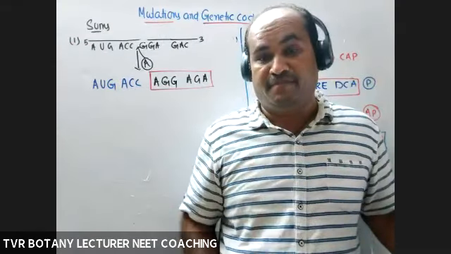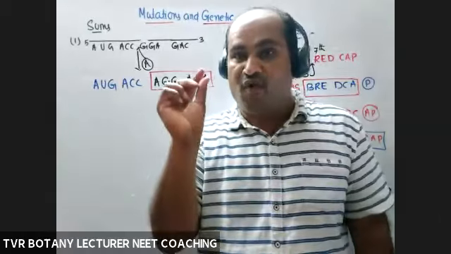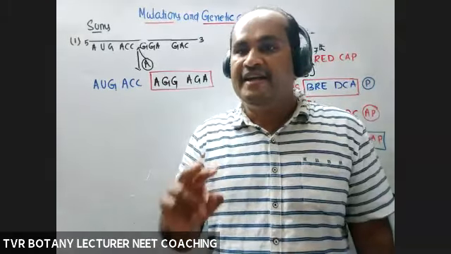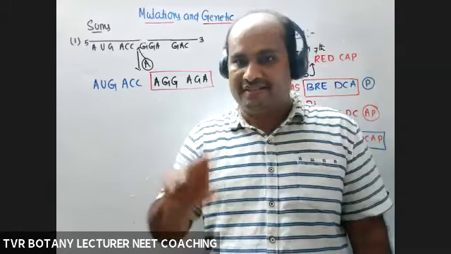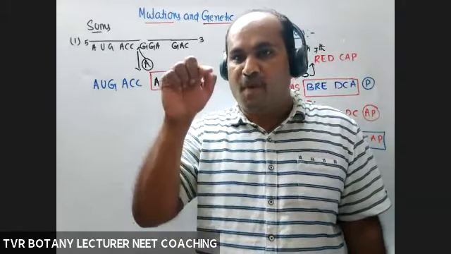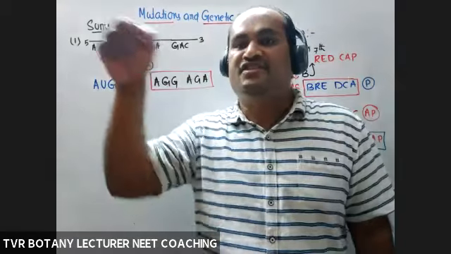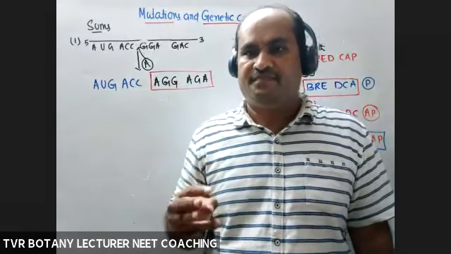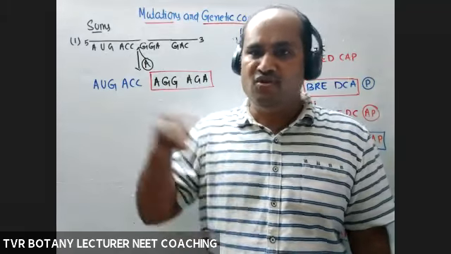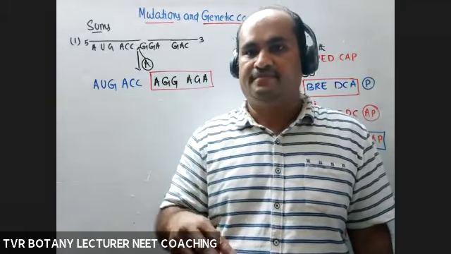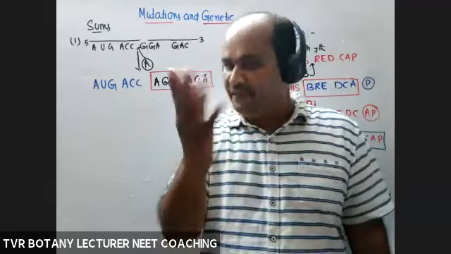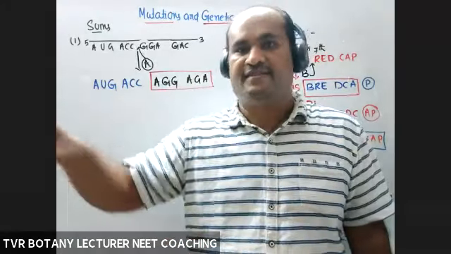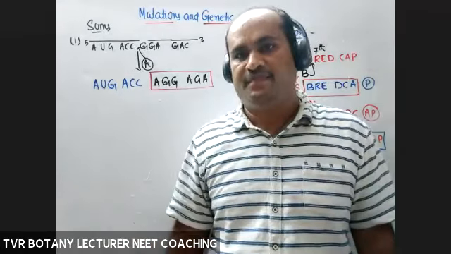This part is very, very important. Listen once again. If 1 nucleotide or 2 nucleotides at a time are added in between 2 successive nucleotides, from the point of insertion, there would be a change in the reading frame. If 3 nucleotides at a time are added, there will be no change in the reading frame from the point of insertion, or maybe deletion.